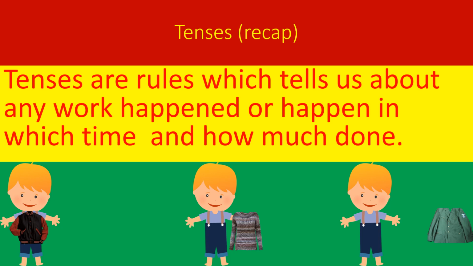For example, to understand this, there are three children who are standing. One wore a red jacket, and the second one is wearing a brown jacket. The third one will wear a green colored jacket. So the red jacket becomes the past, the brown jacket is the present and the green jacket is the future.